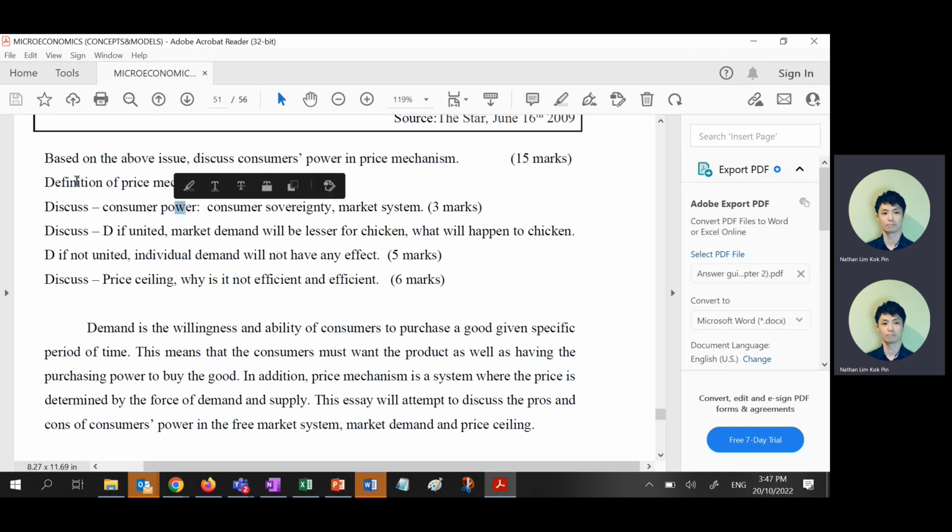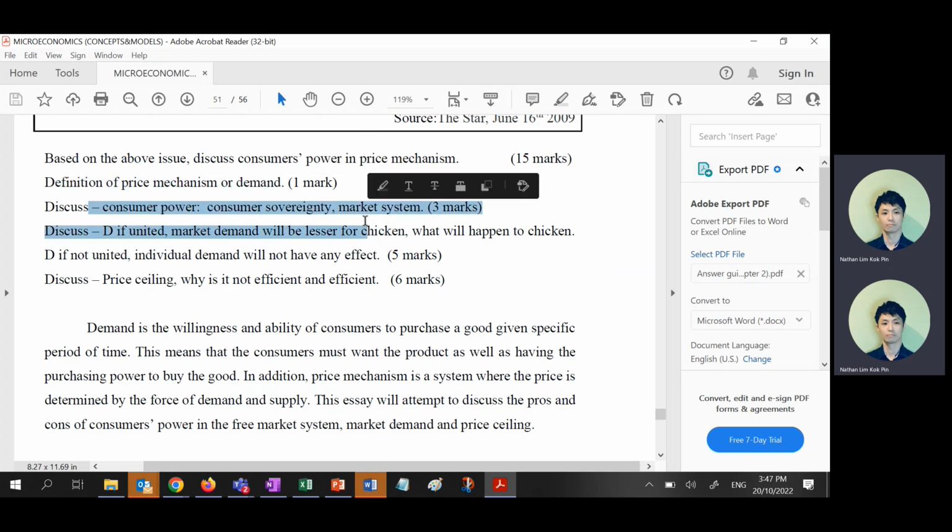No such thing. So the definition of price mechanism or demand, we have to discuss the market system first, because it's talking about consumer sovereignty. You know what sovereignty? Sovereignty means king, royal. Consumer is the king. Consumer decide the price, right? You have to link it to market system. This is a combination of chapter 1, 2, and 3. Case study. 1, 2, 3 together in one question. That's why it's 15 marks, right? Chapter 1, 2, 3. Yeah, very hard, right?